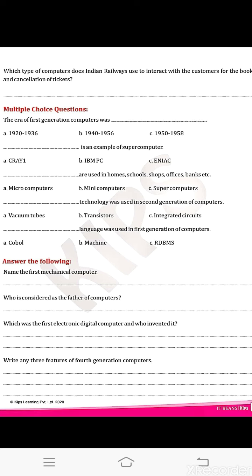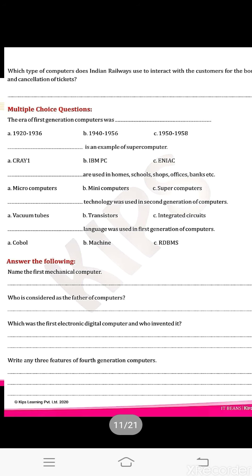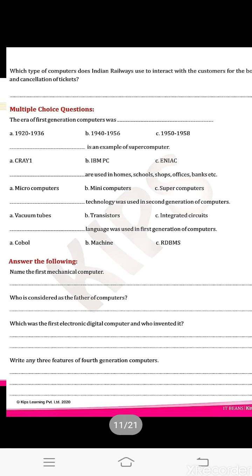Second point, input is given with the help of keyboard, mouse and scanner. Output is given with the help of monitor, speaker and printer. You may also write use of RDBMS and C++ as the languages. Any three features you can write from the fourth generation computers.